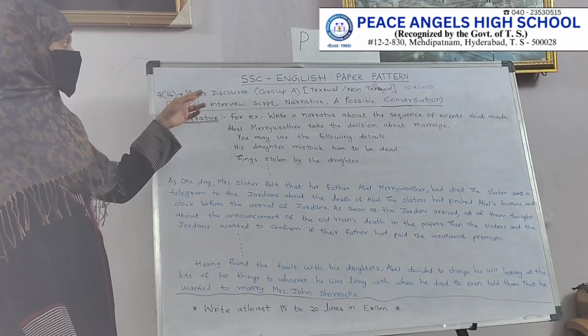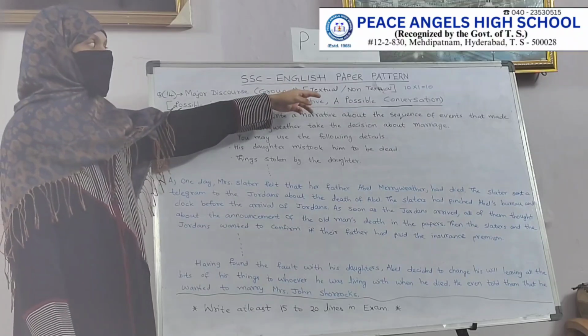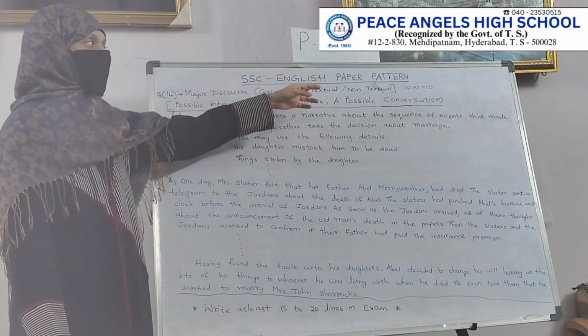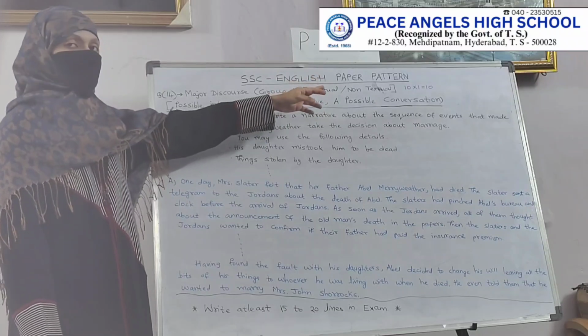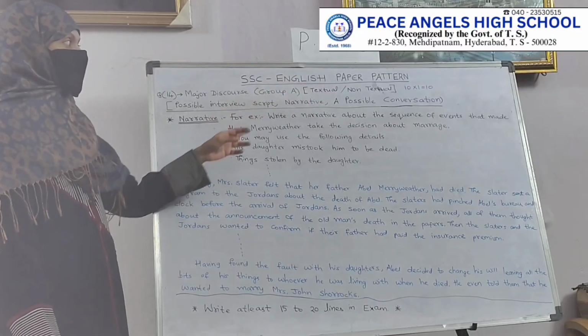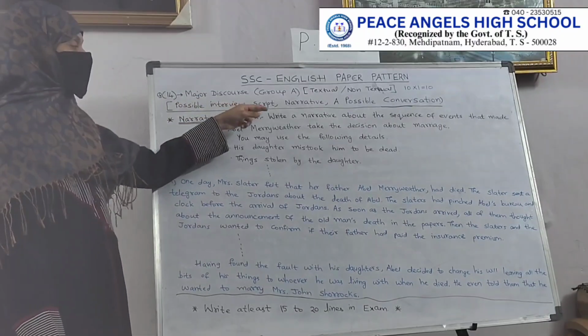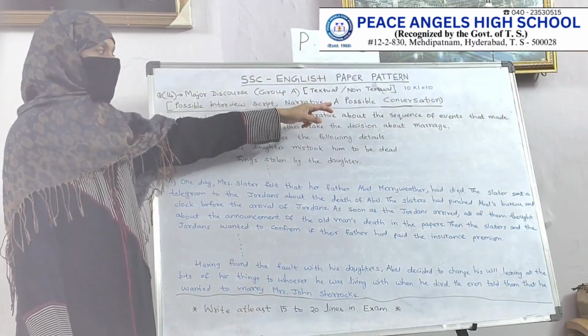Question number 14, Major Discourse, Group A. It will come from textual or non-textual, which means it can come from textbook lessons or it can be a general question. It will consist of 10 marks. If you attempt this, you can easily fetch 10 marks. In this, it can be a possible interview script, narrative, or a possible conversation.